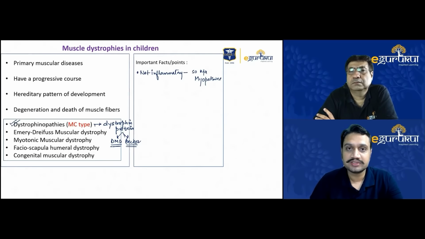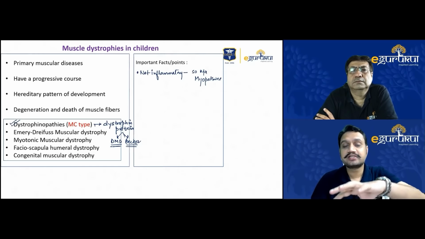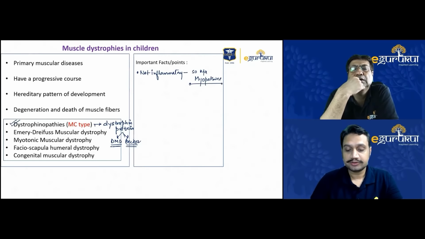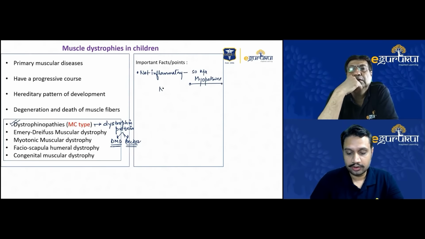They have got fibrosis, but that fibrosis is not because of any kind of inflammation like we traditionally read, that if there is an inflammatory process going on, if there is a trauma, some infective lesion, that infection will heal up with fibrosis, and that will cause a contracture or some bulkiness of the thigh muscle, calf muscle, like that. There is no inflammation at all, and therefore we read these conditions under the head of myopathies. So these are not myositis.